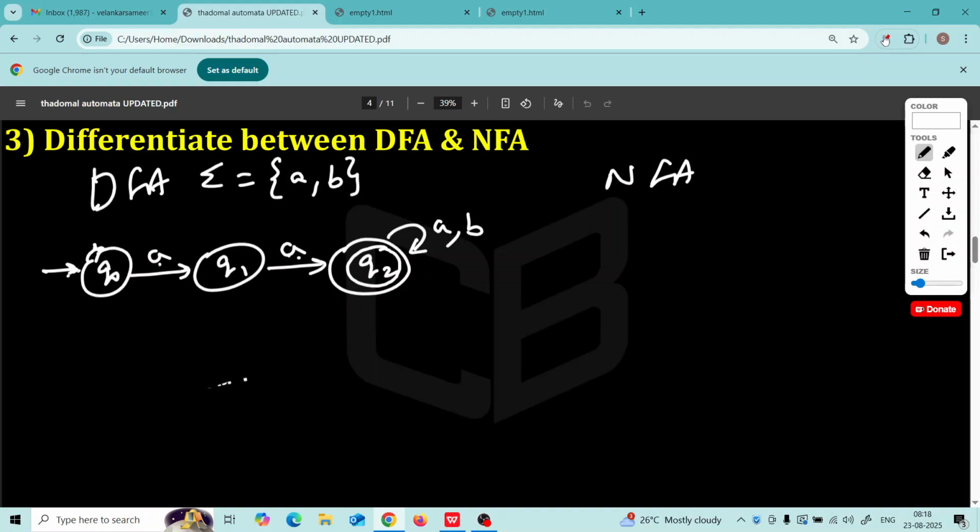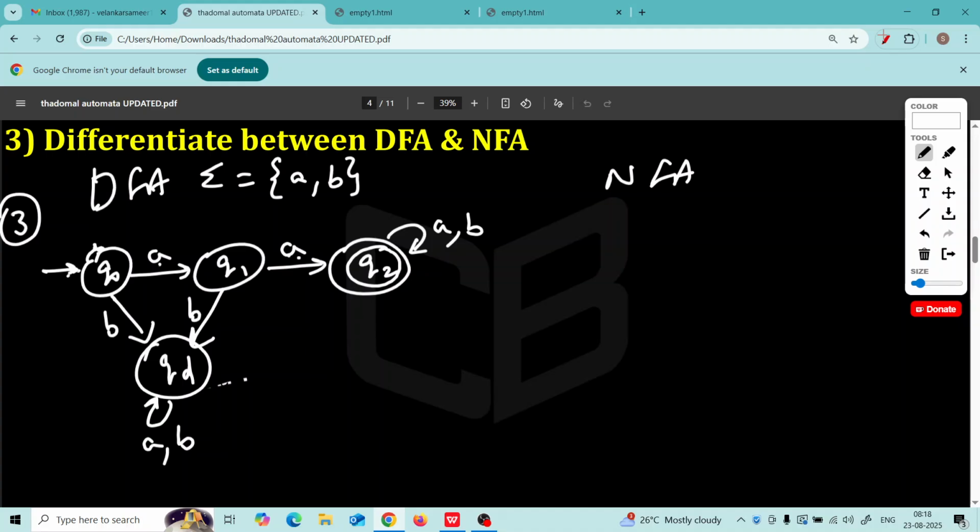So if the first letter is B, we will send it to dead state. Once we are in dead state, we will not leave this state. And if the second letter after A, you get B again, you will go to dead state. This is it. Now, do you find any DFA state, okay, in the third point of the difference, that lacks a transition? Do you see that every state is having transition for A, transition for B? Look at Q1. It is having transition for A, transition for B. Look at Q2. It is having transition for both A and B. Look at QD.